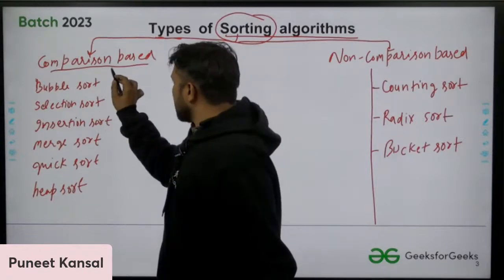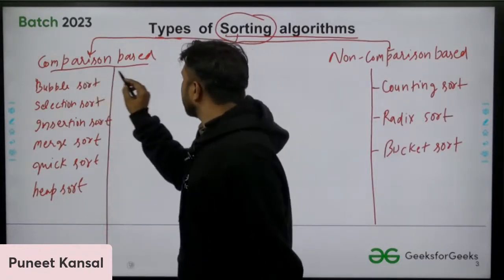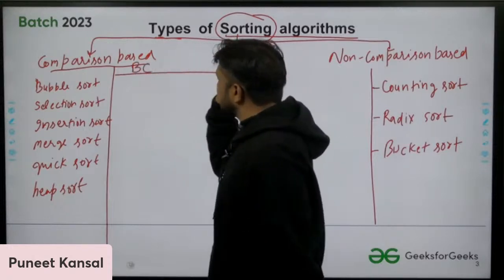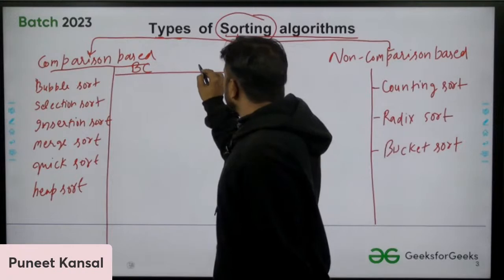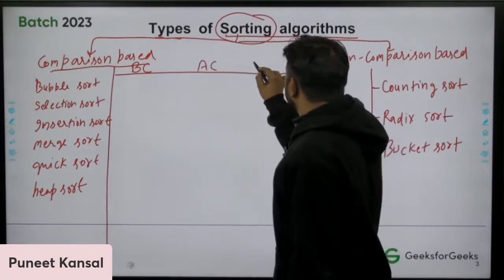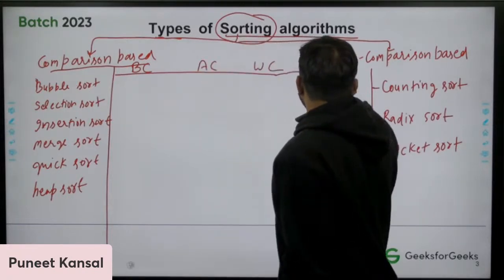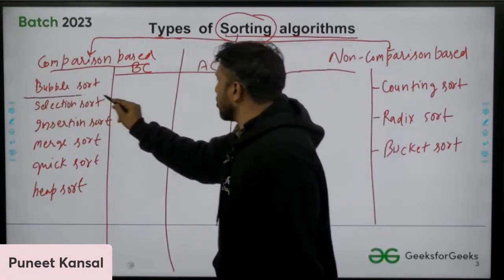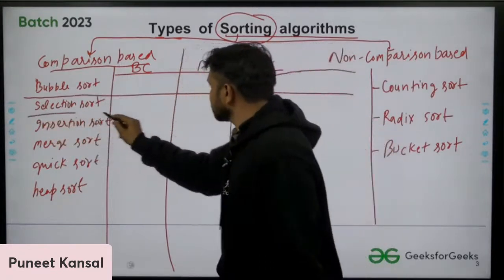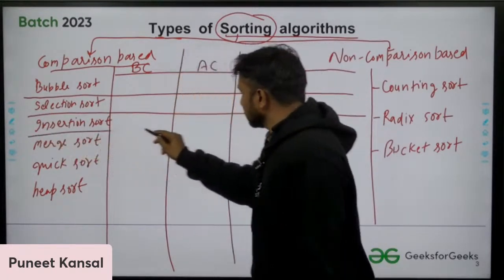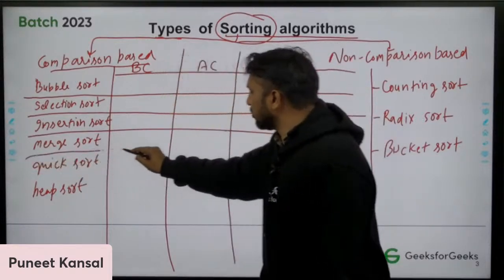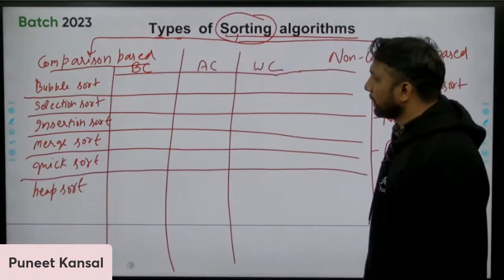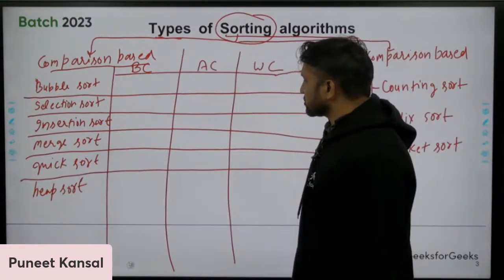Now let's talk about their time complexity. Let me categorize them into best case, average case, and worst case time complexity. Let's find out the time complexity in all the cases for all the algorithms. There are many questions in GATE which come directly from this matrix itself.